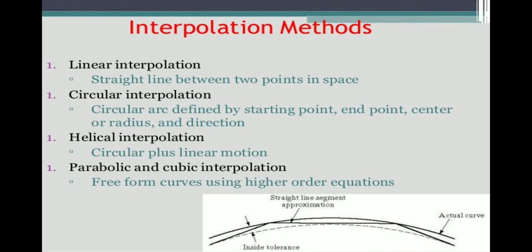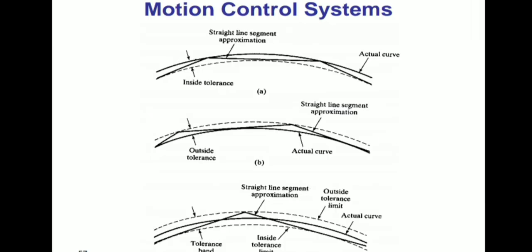The main thing in circular interpolation is the radius. Helical interpolation is circular plus linear motion. When circular and linear motion occur together, it is called helical interpolation. Parabolic and cubic interpolation are free form curves using higher order equations.